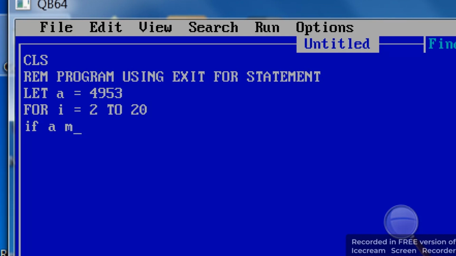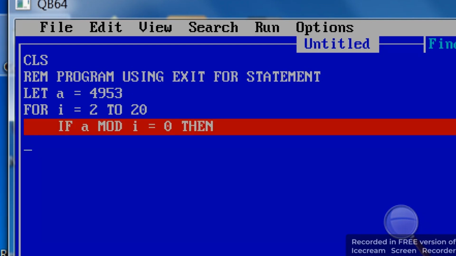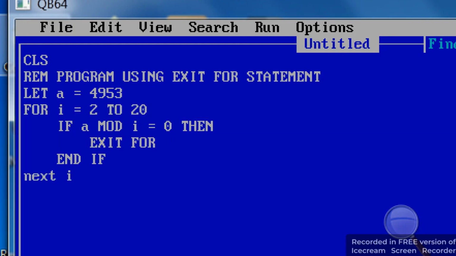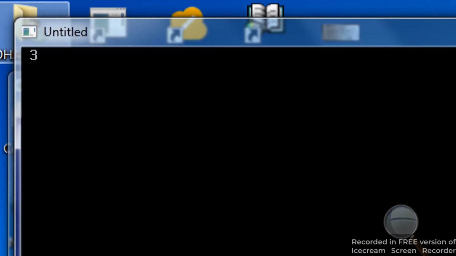So we can check that if a mod i equal to 0. Do you know that mod means it checks the remainder. So now here exit for you can use, means you got the output. In that case you can use exit for, and then end if. Then next i, then print i, then end. We are checking just that number 4,953, that from which it is exactly divisible. So you see the output, that is it is divisible by 3.